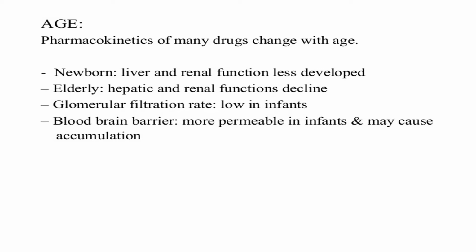Now, coming to newborns, liver and renal functions will be less developed, so drug dose should be reduced. Now, in the elderly, the hepatic and renal functions will also decline. There also, you should reduce the drug dose so as to prevent toxicity. Now, glomerular filtration will be reduced in infants. So in such cases, drugs which are excreted through the kidney, the dose should be reduced. Blood-brain barrier: some drugs are more permeable in infants and may cause accumulation, causing toxicity.